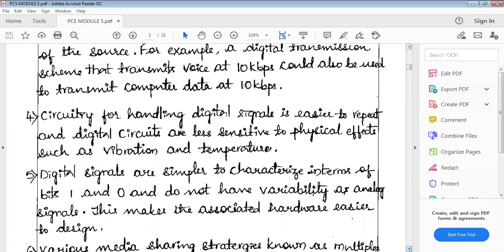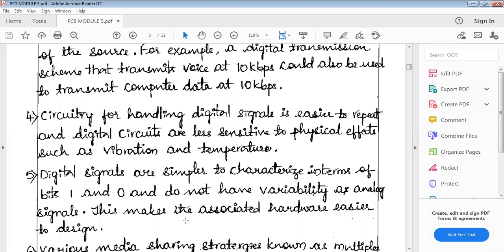Yes, sir. Next: digital signals are simpler to characterize in terms of bits 1 and 0. Under digital signals we normally use 1 and 0. We represent the digital signal in the form of 1 and 0, so it is very simple to characterize. We represent either 1 or 0, low or high. Low is nothing but 0, high is nothing but 1. Because of this, they do not have the variability of analog signals. This makes the associated hardware easier to design.